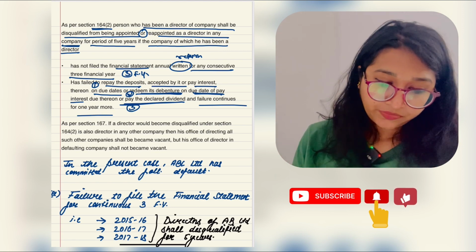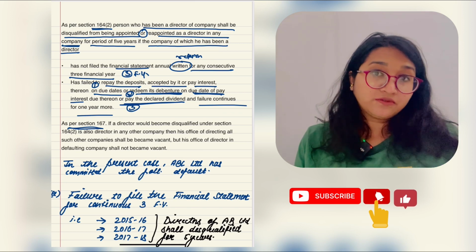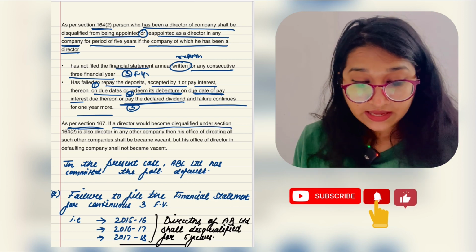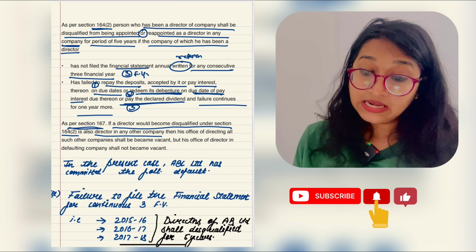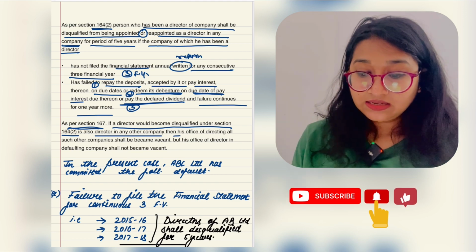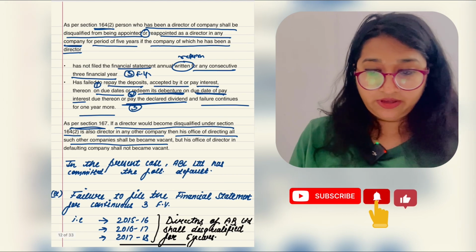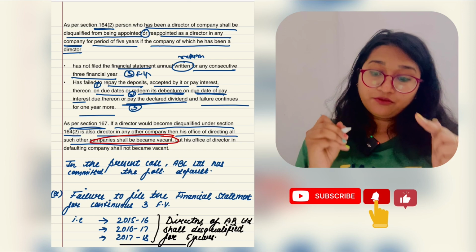1 year or more. As per section 167, vacation of office of director says if a director who is disqualified under section 164 subsection 2 is also director in any other company, then his office of director in all such companies would become vacant.